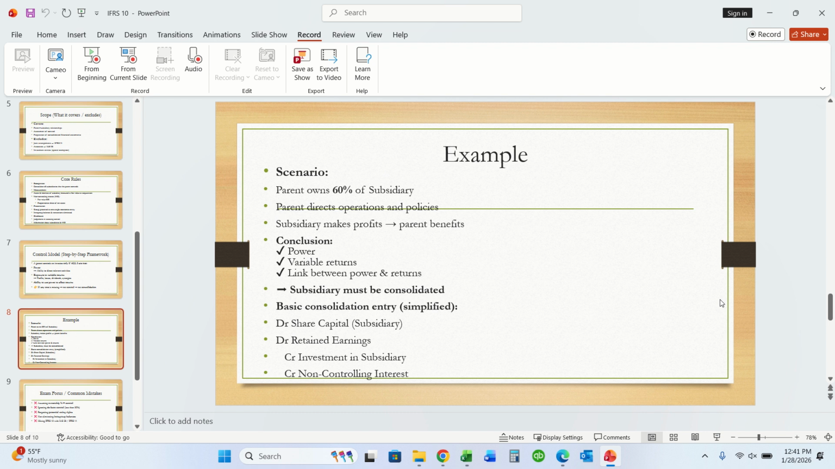For example, parent owns 60% of subsidiary. Parent directs operations and policies. Subsidiary makes profit which would benefit parent. Its conclusion is power, variable returns plus link between power and returns. Subsidiary must be consolidated in this example. Basic consolidation entry would be debit share capital of subsidiary, debit retained earnings, credit investment in subsidiary, and credit non-controlling interest.